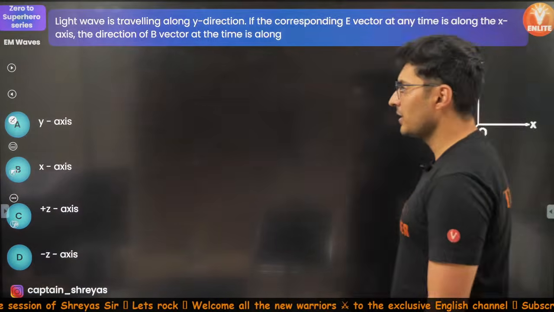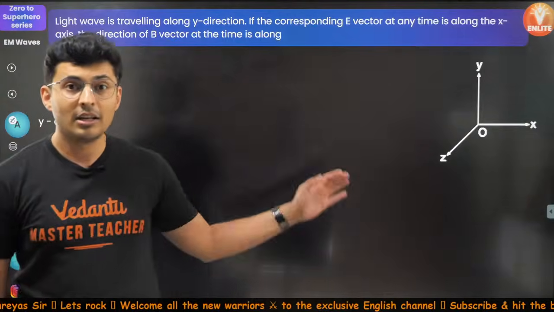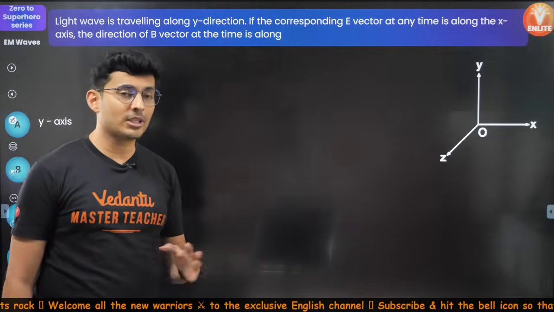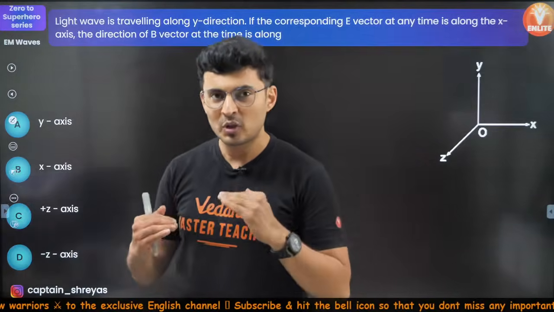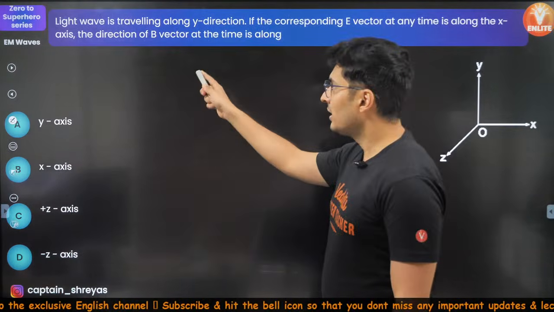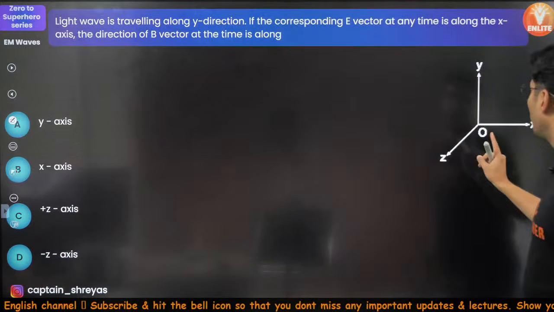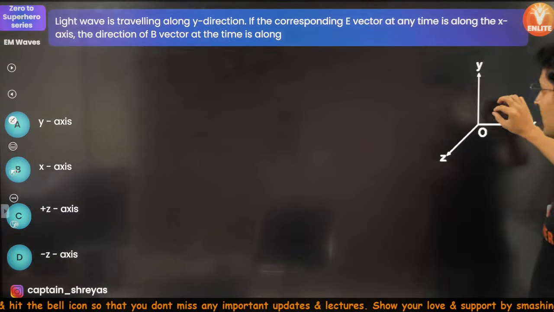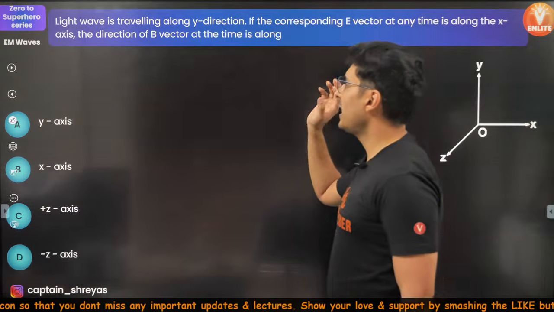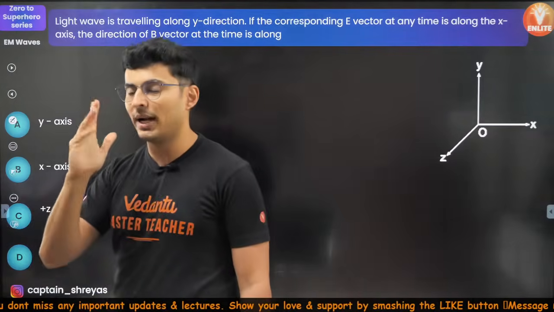All right, moving on to the next question on your screen. These are a series of related questions. If you get this, you'll get the next, and so on and so forth. So building up the level slowly, a light wave is traveling along the y direction. The corresponding electric field at some instant is along the x-axis. What is the direction of the magnetic field vector?